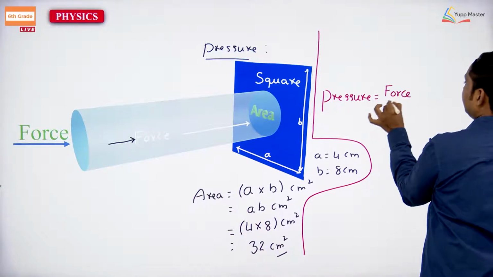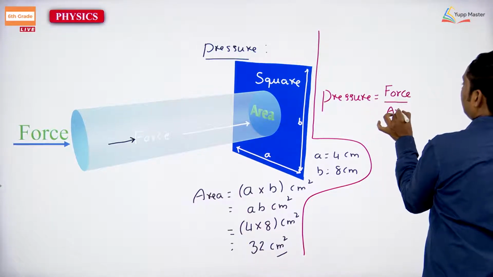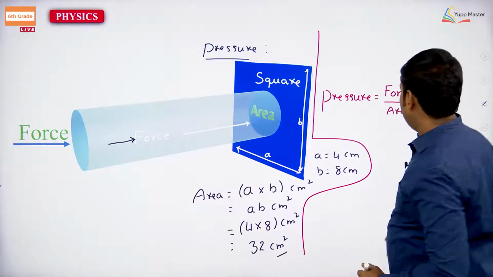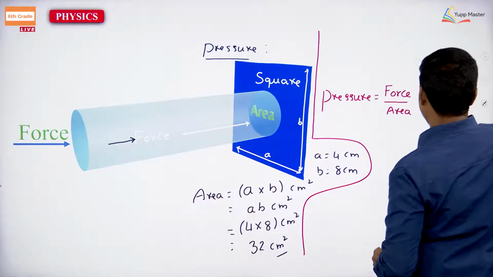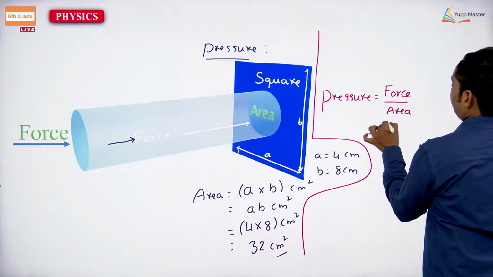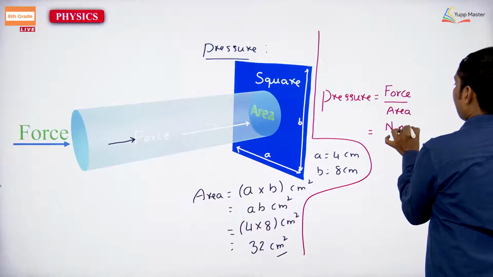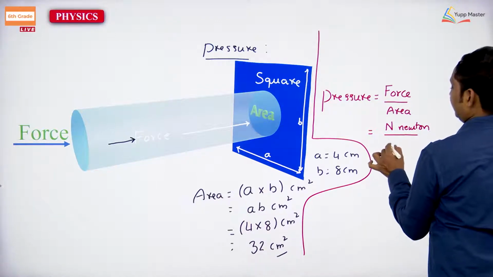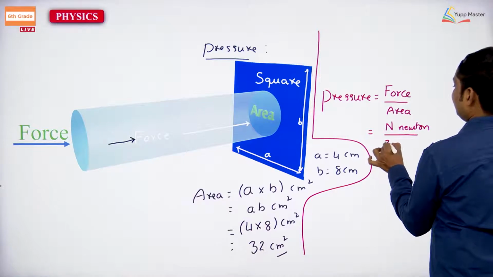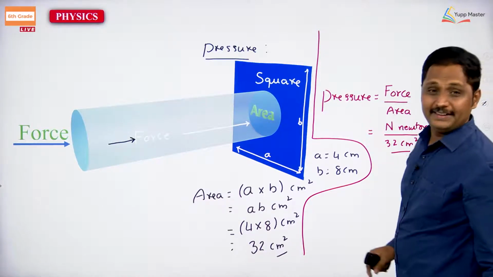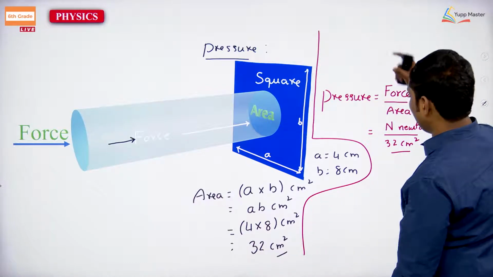Very simply you will take that, force by area. Suppose the force is n newtons and the area is 32 centimeter square. This is a simple method you can follow.